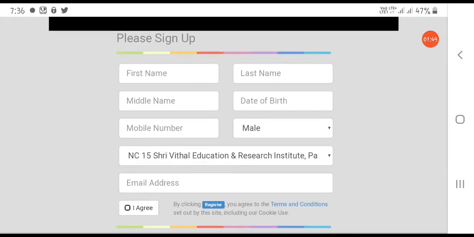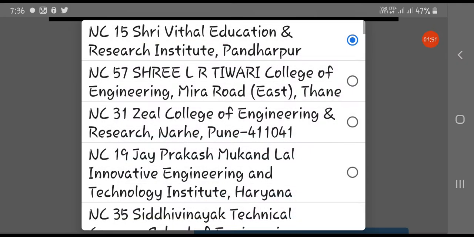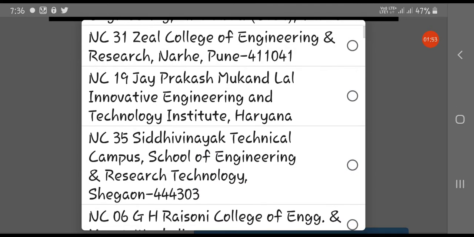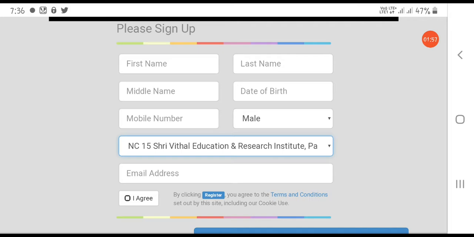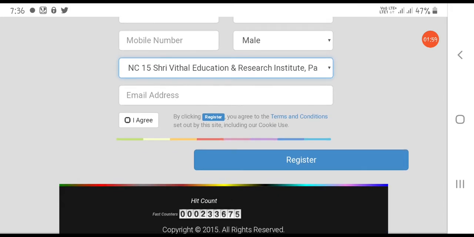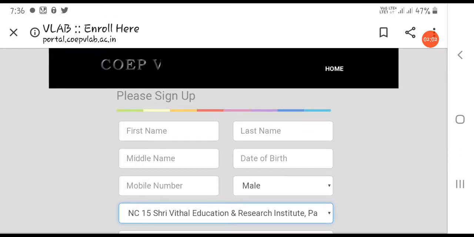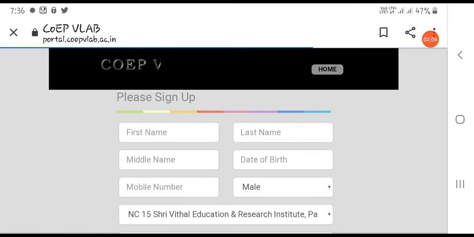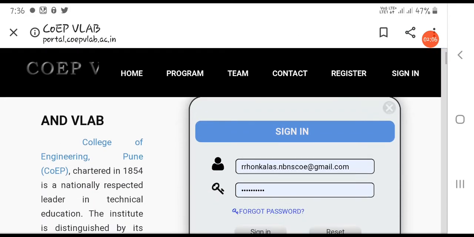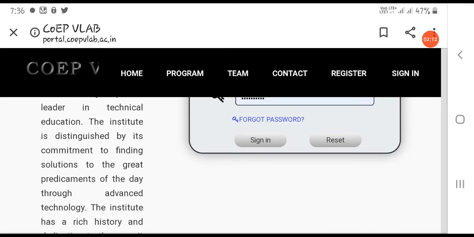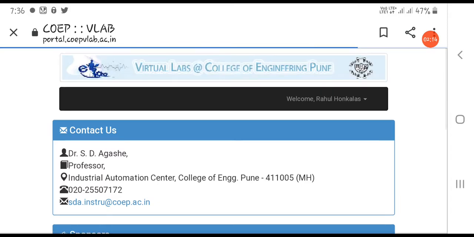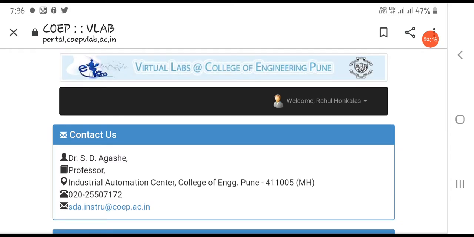A very important thing: you have to select the college to which you belong. Then select your college and register yourself. Then return back to the home page and sign in to the portal. I am already registered, so my sign in data is already present over here. Now I am going to click on sign in, then the page will look like this.